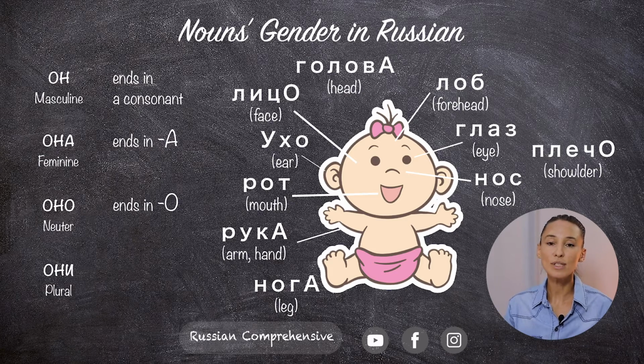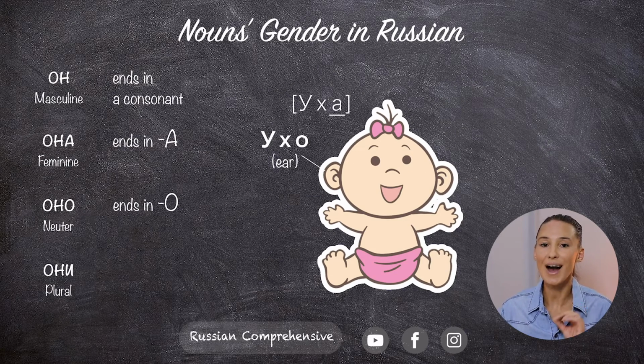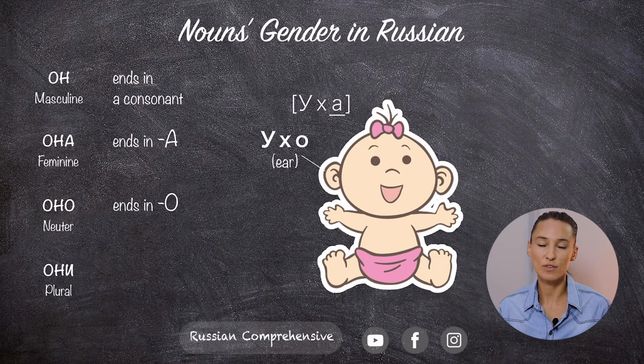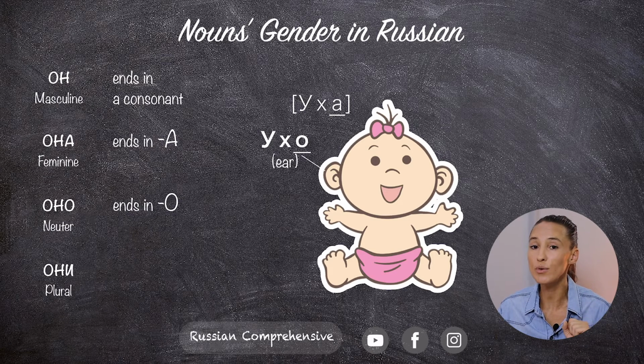By the way, notice when we say ухо, we hear a at the end because o is not stressed. But you have to pay attention not to what we hear, but to how we spell it. As we spell o at the end, ухо will be neuter, not feminine, even though we hear a, ухо.